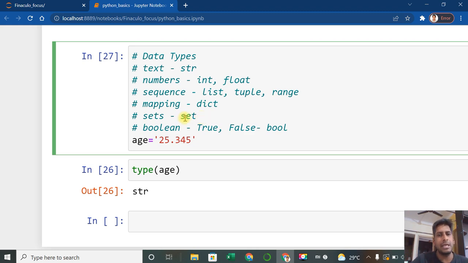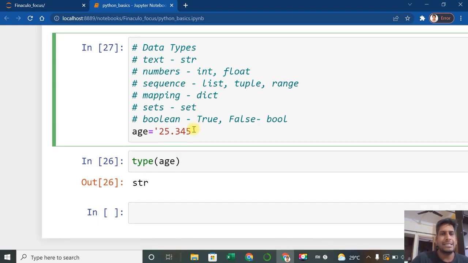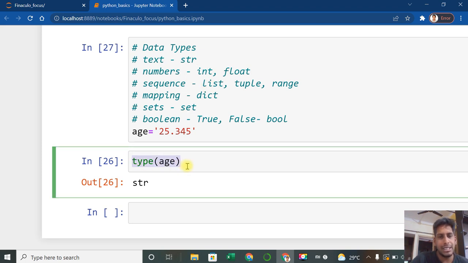We will learn each data type in detail. I have just given here the different data types we will have in Python, and how to work on them. To check any data type, we use a function called type.